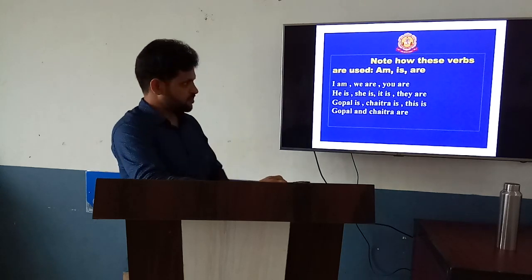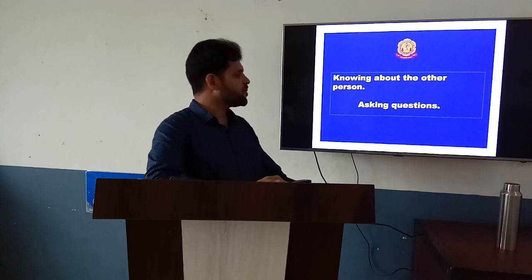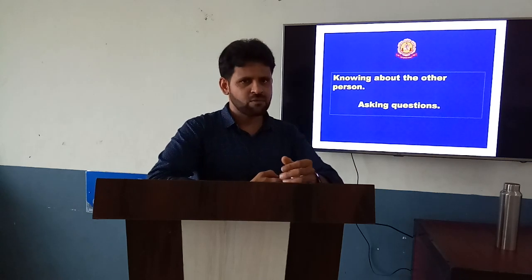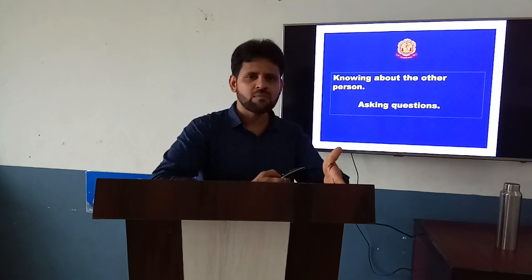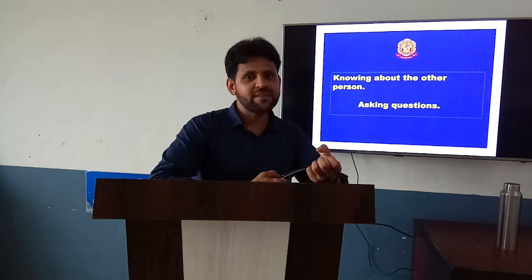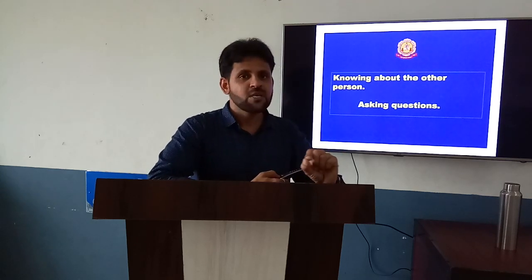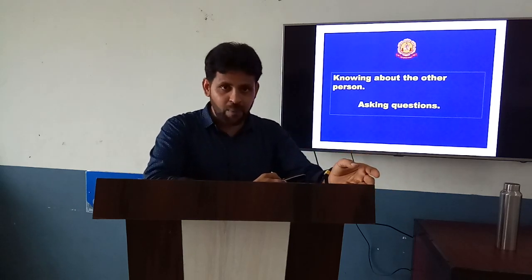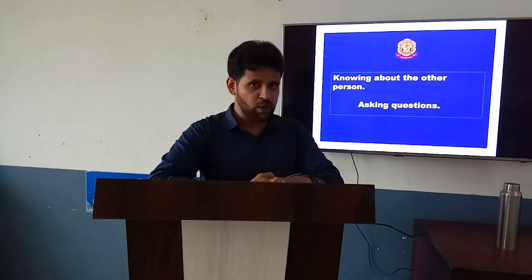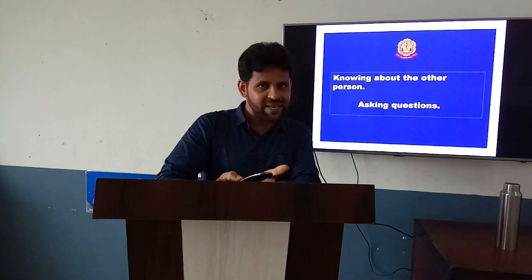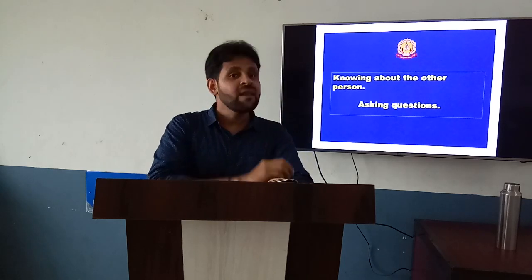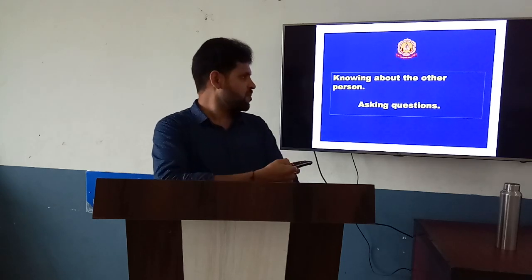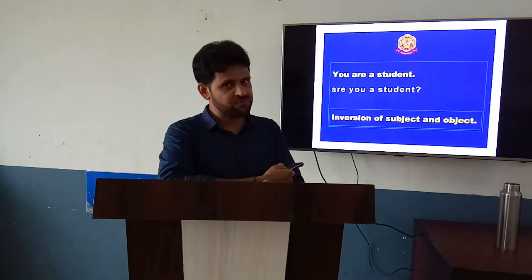Next. Knowing about the other person. If you want to get information from others, for example, you met a person who is a stranger to you and you want to know his name, how do you get the name? What is your name? So in order to collect information from the other person, we should develop a question with the help of the be form. In the beginning I already told you, these primary auxiliaries help us to frame a sentence like an affirmative sentence, a negative sentence and questions.